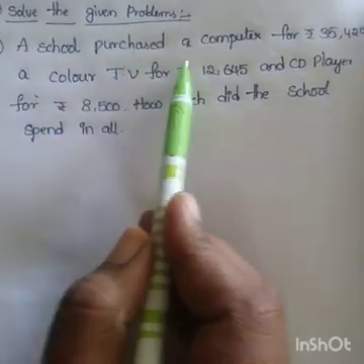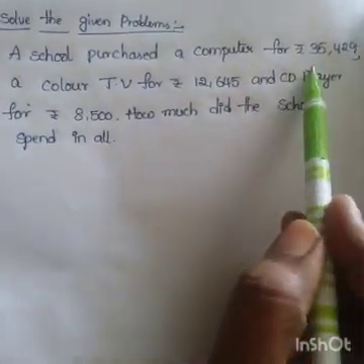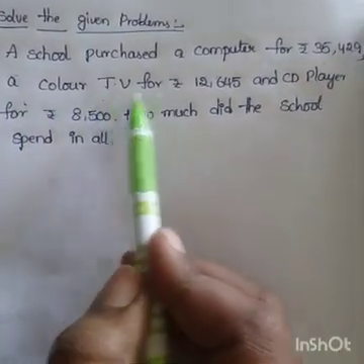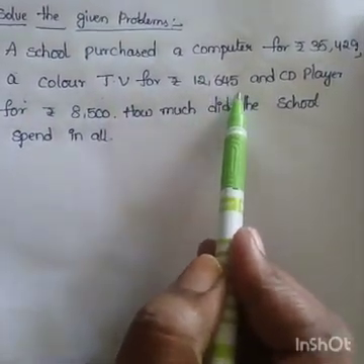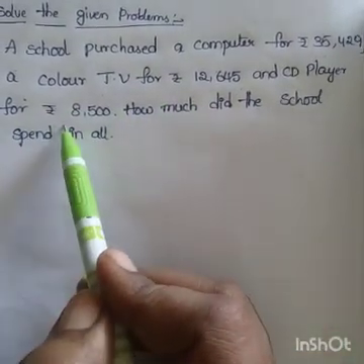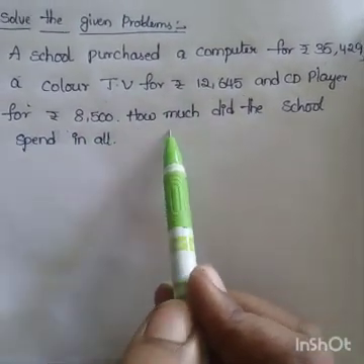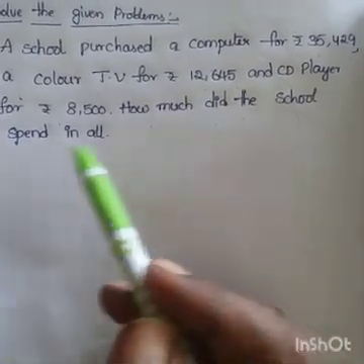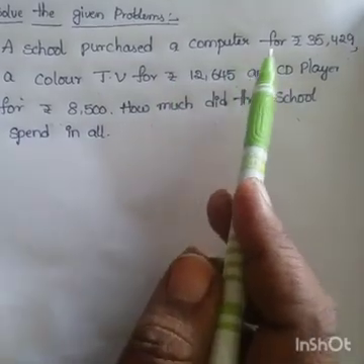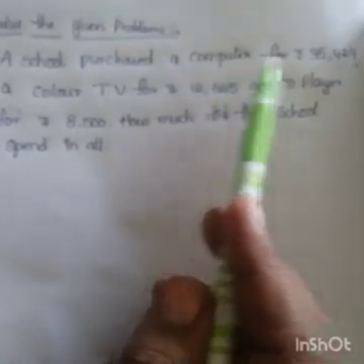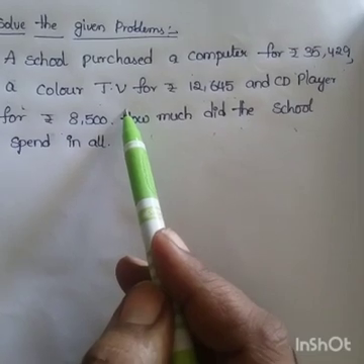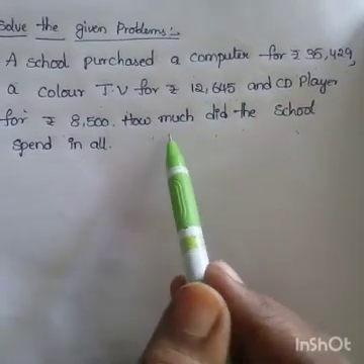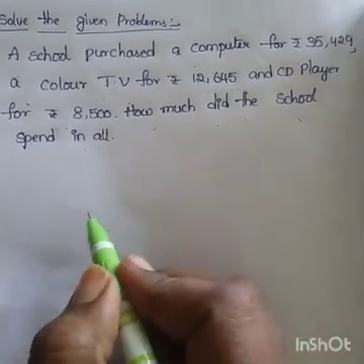A school purchased a computer. Computer cost is 35,429. Next, color TV cost 12,645 and cost of CD player 8,500. How much did the school spend in all? Here, when we add the cost of computer, the cost of color TV, the cost of CD player, we have to get the total. Okay? We have to get the answer.